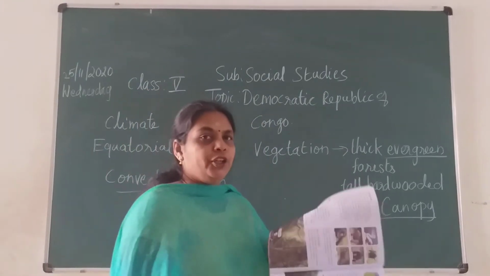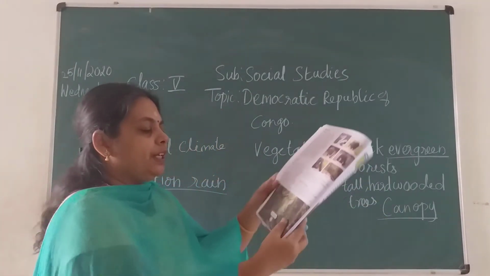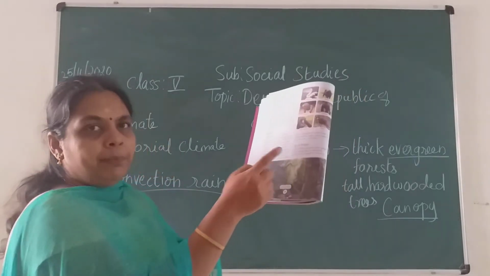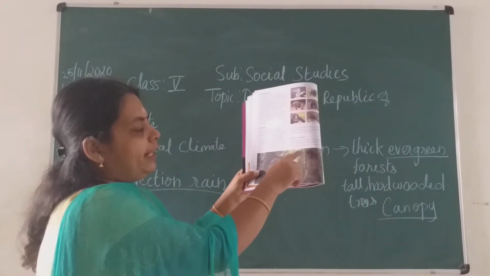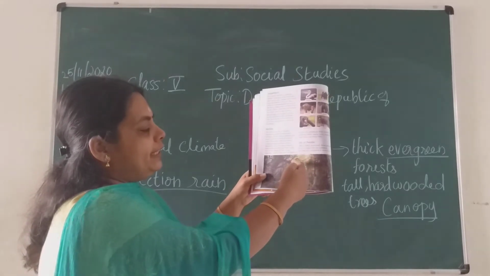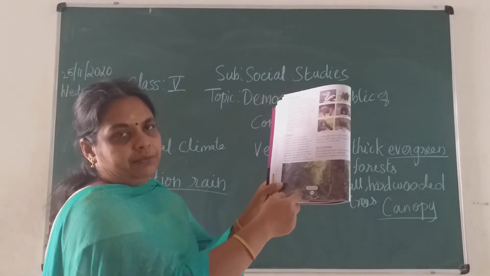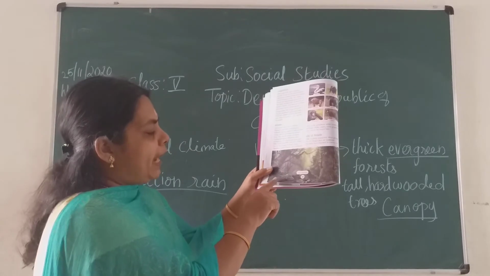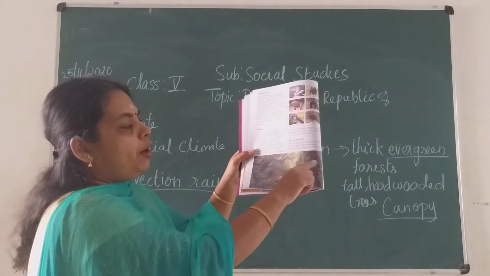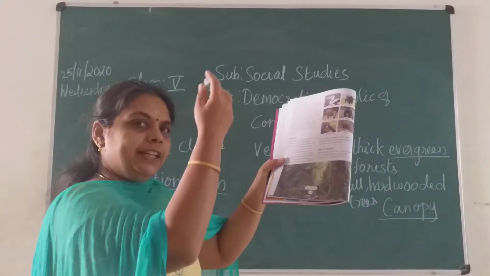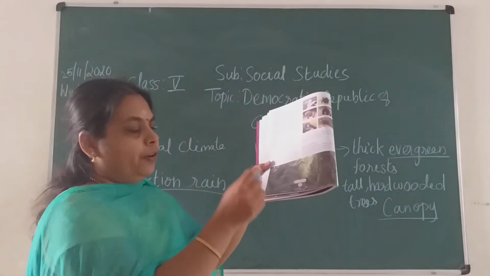That is shown in your book, the Congo forest. You can see over there. You could have observed it in many films also. See, it is fully dense forest. It is very difficult for sunlight to penetrate this. So what happens over here? These tall trees get rain and they will grow tall only.